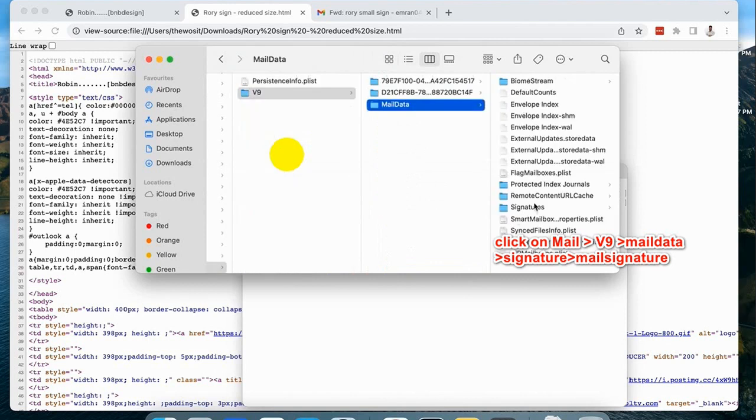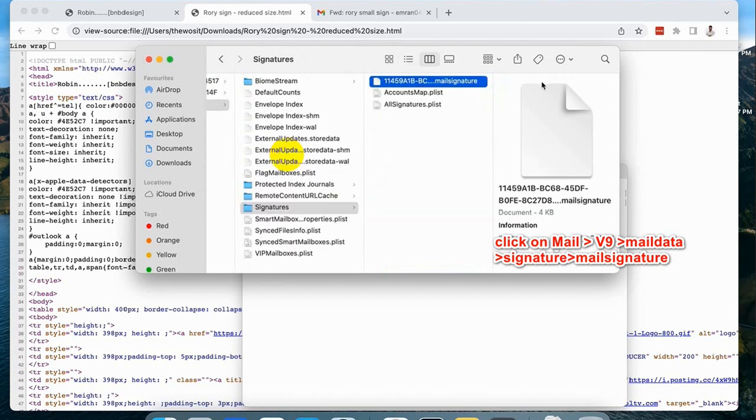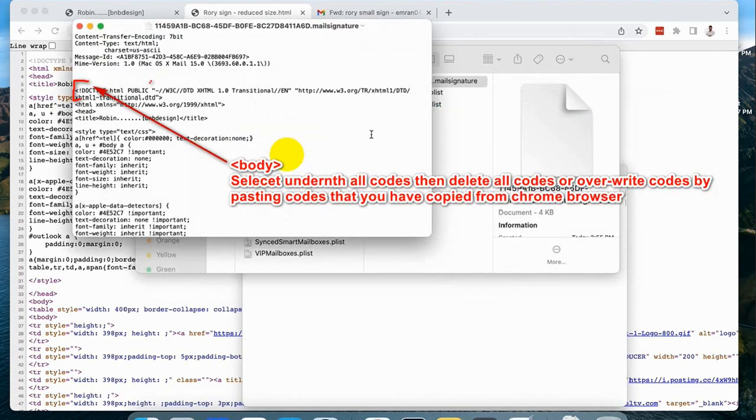Go to Mail, version 9, it could be version 2 or 3. Then MailData, Signatures, go to the mail signature, right click on it, and open with TextEdit.